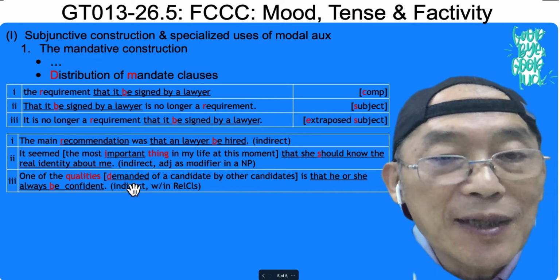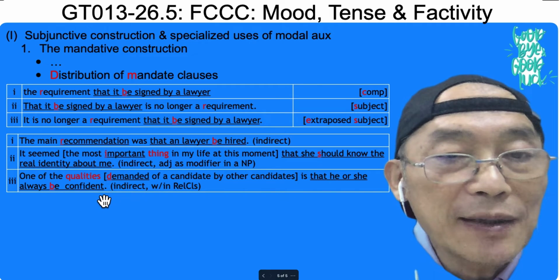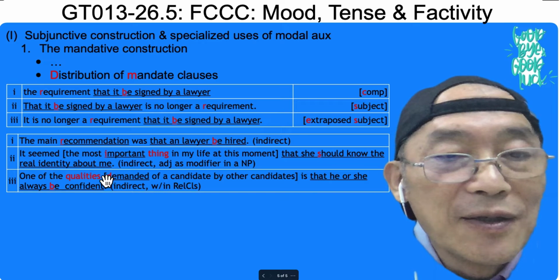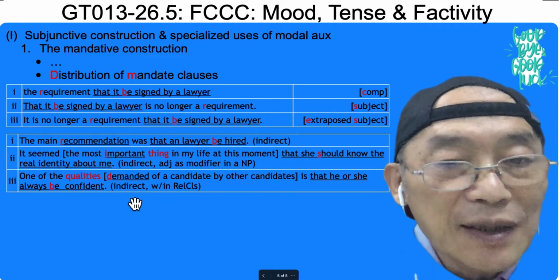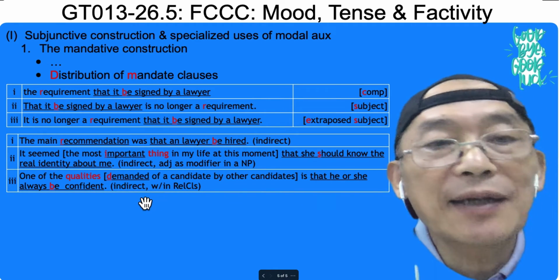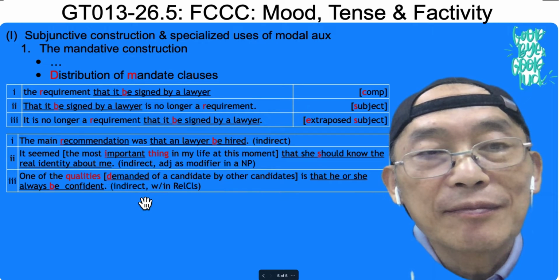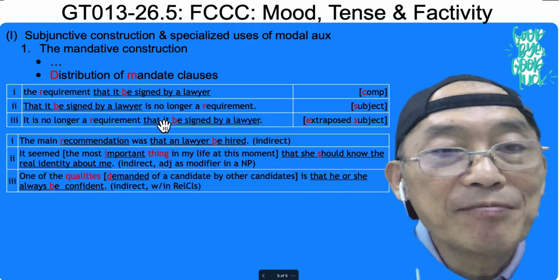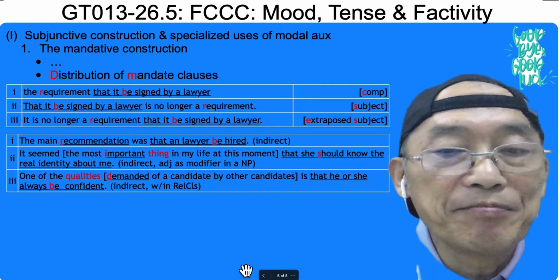So this one can take a mandative clause. This one can take it, so their relation is interact. So distribution: direct relation, indirect relation.